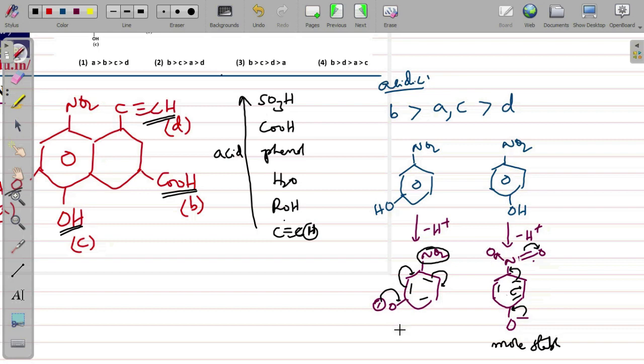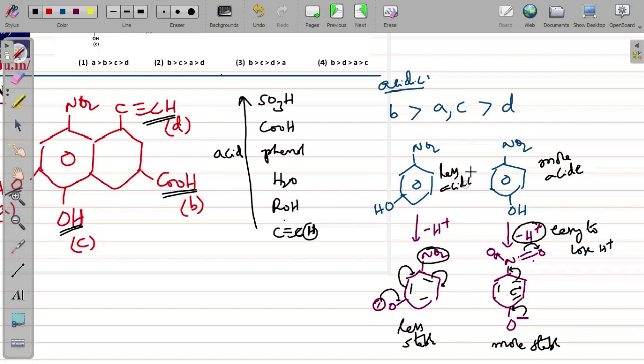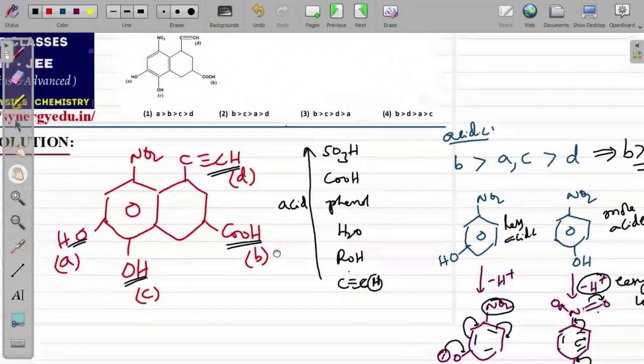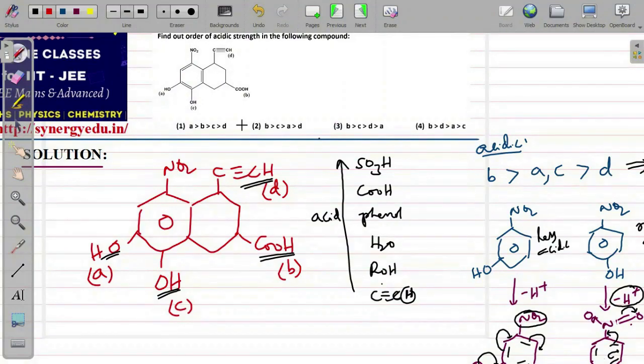Since it is more stable, it is easy to form. That means it is easy to lose H plus. That means this is more acidic. The meta one is less acidic. So therefore, now the order can be written as B, then among A and C, C is more acidic, then A, then finally D will come. This is the answer, BCAD, which is satisfying the second option.